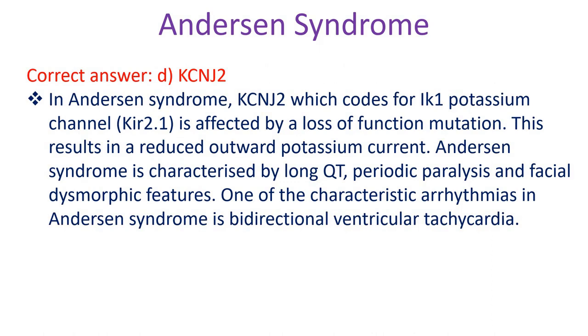In Andersen syndrome, KCNJ2, which codes for the IK1 potassium channel Kir2.1, is affected by a loss of function mutation. This results in a reduced outward potassium current. Andersen syndrome is characterized by long QT, periodic paralysis, and facial dysmorphic features. One of the characteristic arrhythmias in Andersen syndrome is bidirectional ventricular tachycardia.